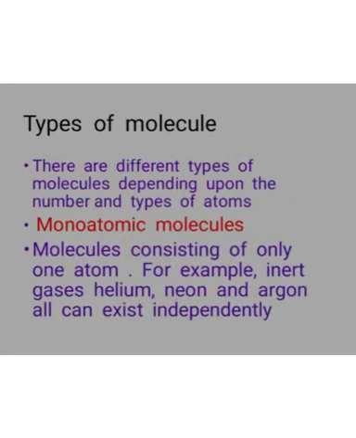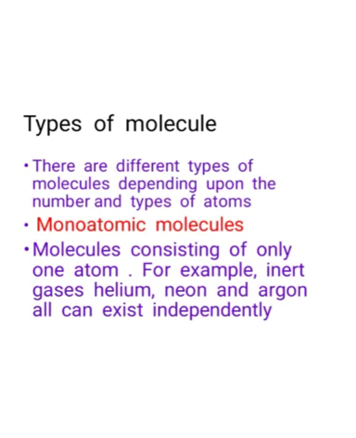So next is what are the types of molecules. The molecules are made up of atoms, so depending upon the number and types of atoms, how many atoms are present in a molecule and which kinds of atoms are present in a molecule, there are different types of molecules. The first one is monoatomic molecules.